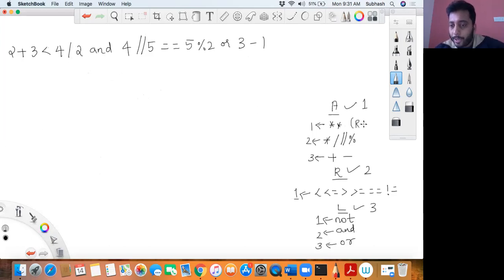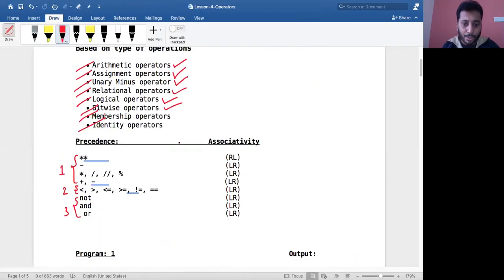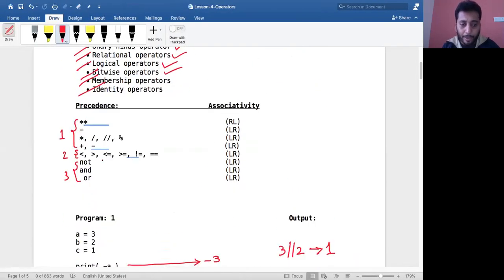The associativity for this is right to left, the associativity for this is left to right. Okay, and the associativity for this is again left to right. The associativity for even this is left to right, and even this is left to right. Okay, let me quickly verify that. Yeah, all are having left to right associativity.